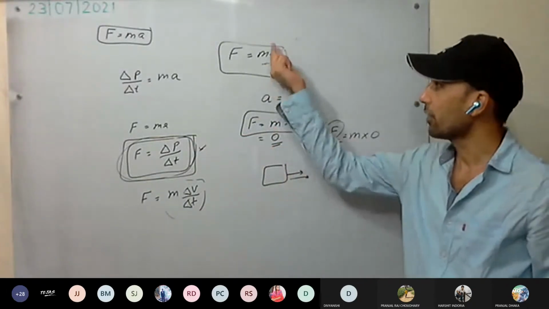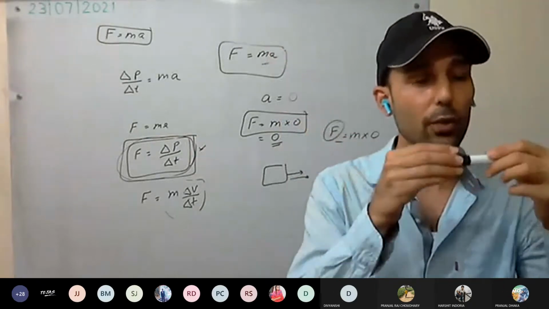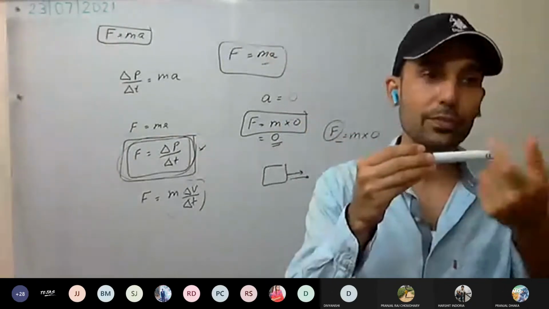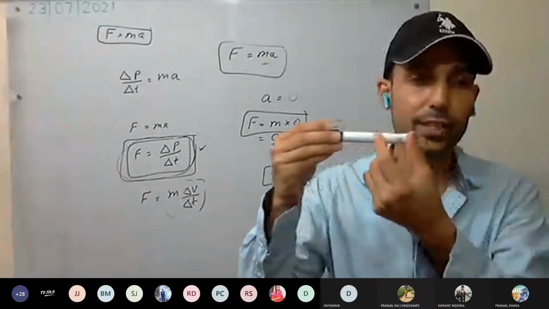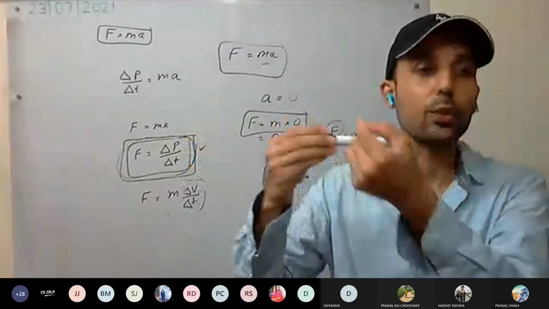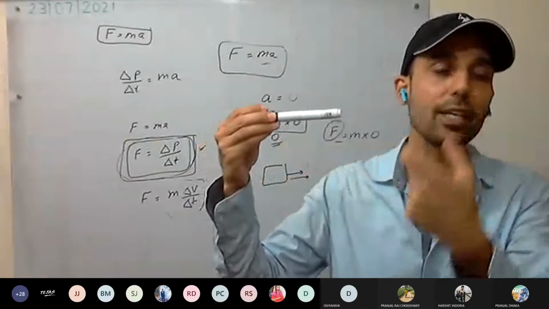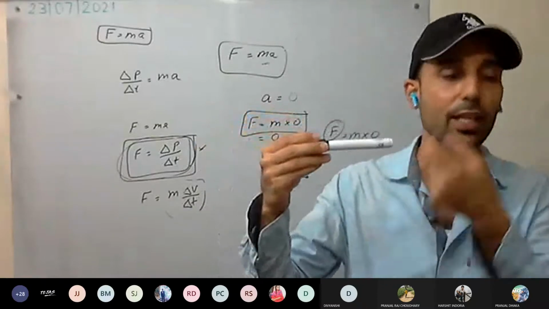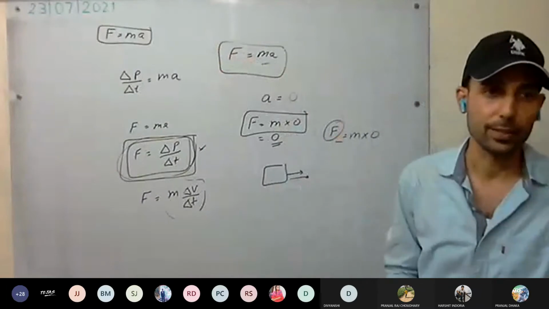You can see here, if your body is at rest, velocity is 0 and acceleration is 0. If it is in motion, velocity is there, but there is no change in velocity since it is moving uniformly. So no change in velocity means acceleration is 0. The body is not accelerating, which means no external force is acting on the body.